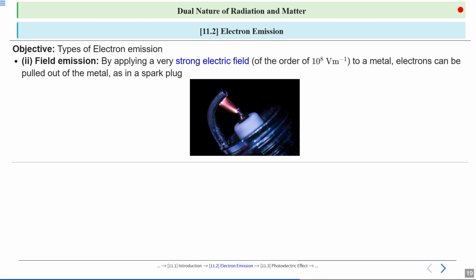The second is field emission. This occurs when we apply a very strong electric field to a metal, typically around 10^8 volt per meter. This intense electric field pulls electrons out of a metal surface. A real world example is a spark plug in an engine, where a strong electric field causes electrons to jump across a gap, creating a spark. So look at the figure here. It helps us visualize how an electric field can actually extract electrons from the metal.